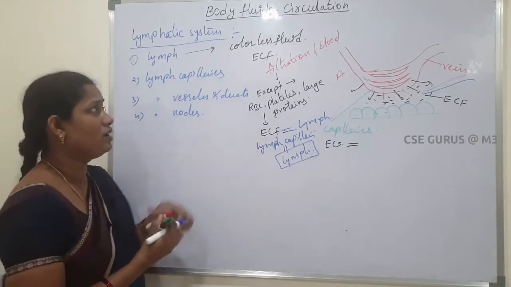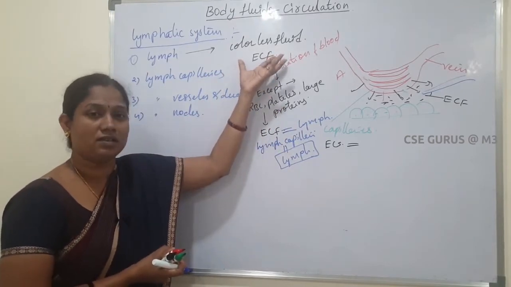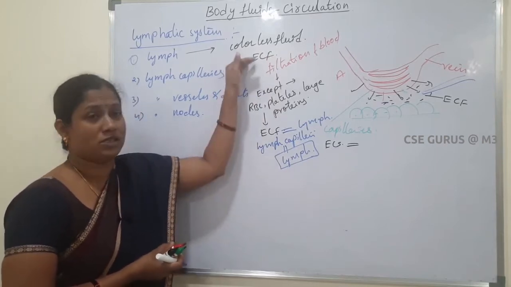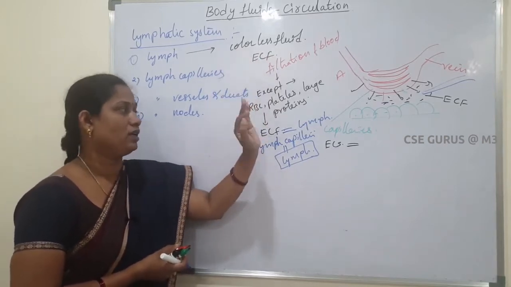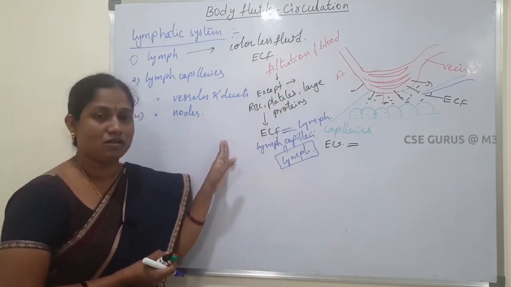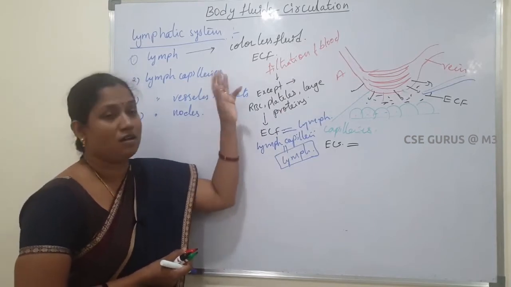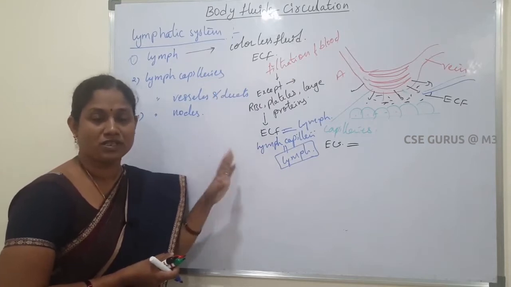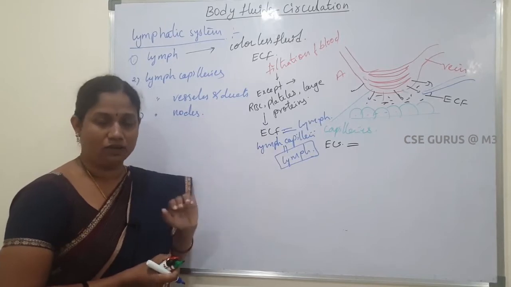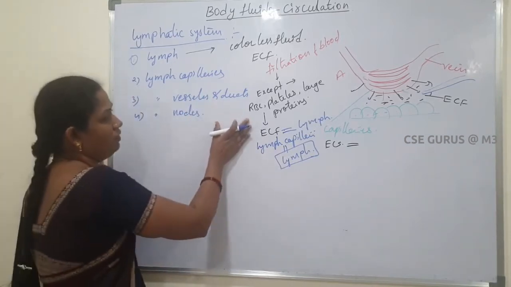Lymph is a colorless fluid because RBCs are absent. That's why it is colorless. Whatever components are present in the plasma are also present in the lymph, except RBC, platelets and large proteins. WBCs are also present, especially lymphocytes. Enzymes, hormones, excretory products and gases are all present in the lymph. So this is about lymph.